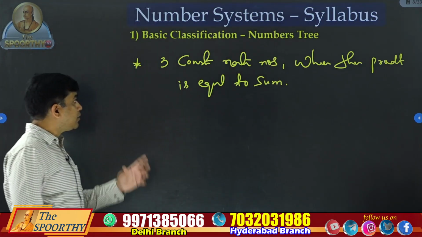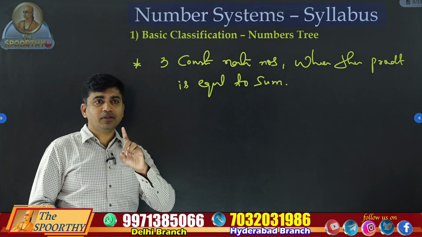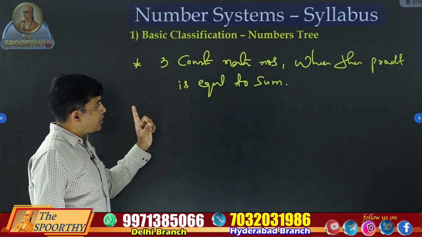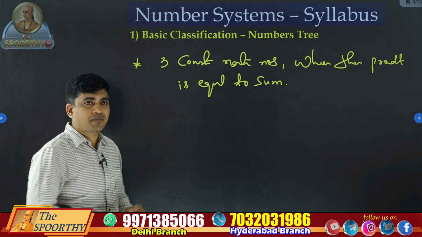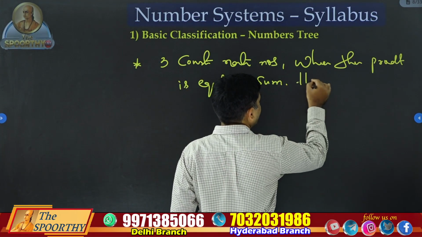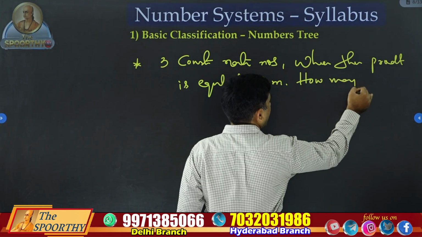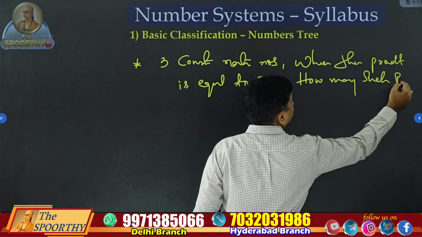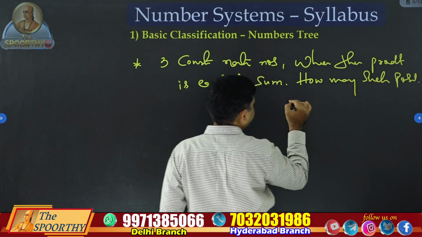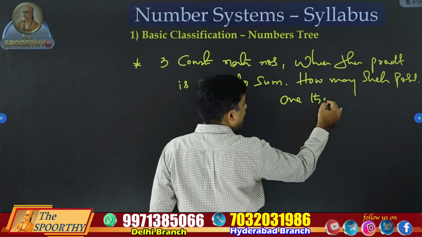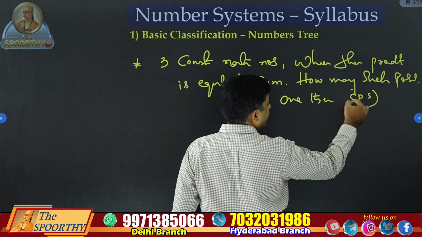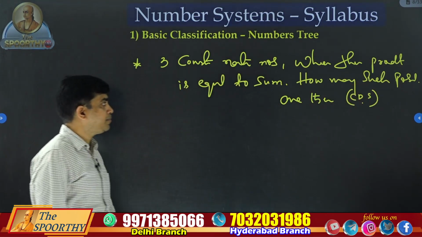What they are saying: 3 consecutive natural numbers where their product is equal to their sum. They are asking how many such possibilities are there. This question was asked in the CDS exam a few years back.